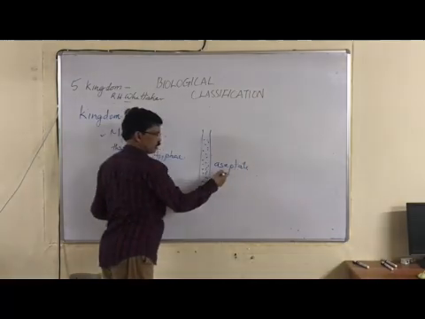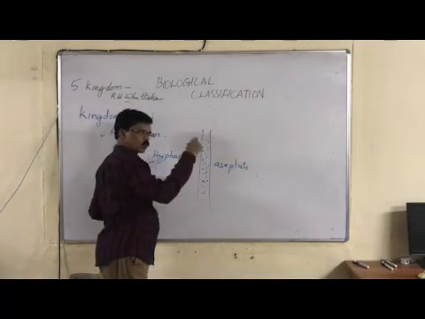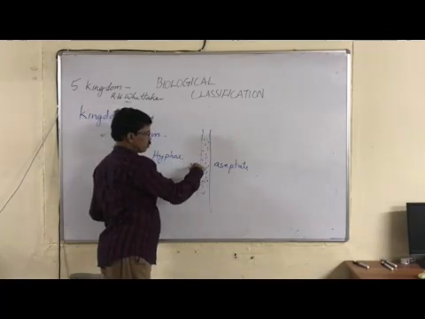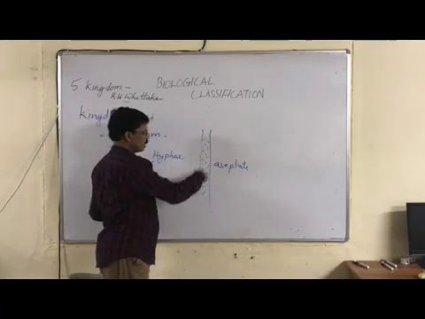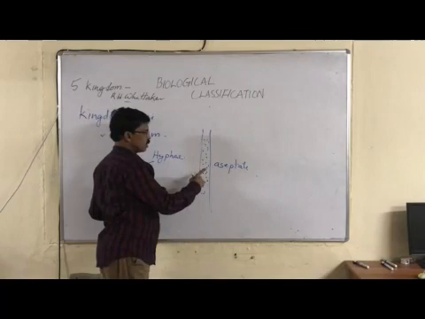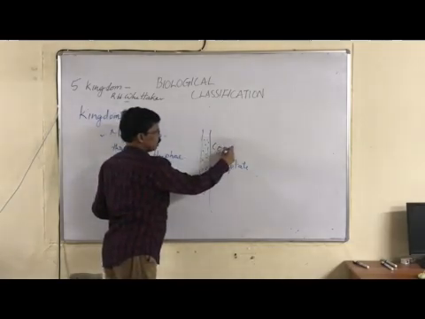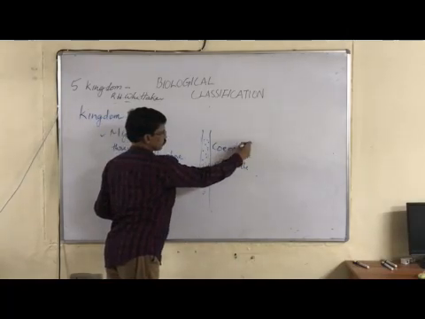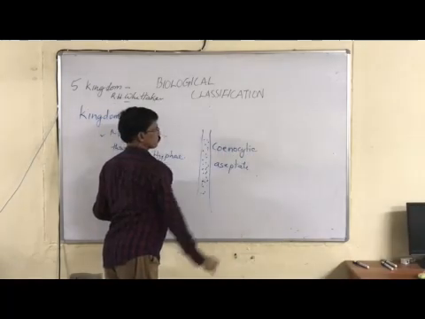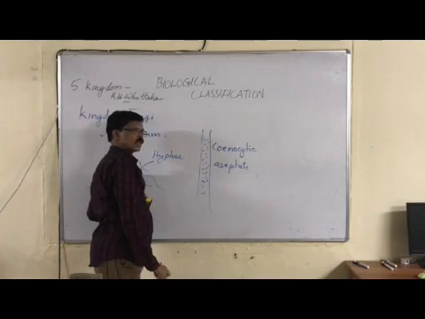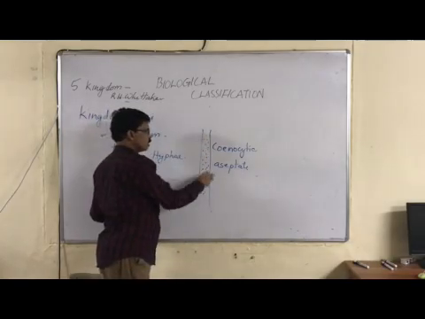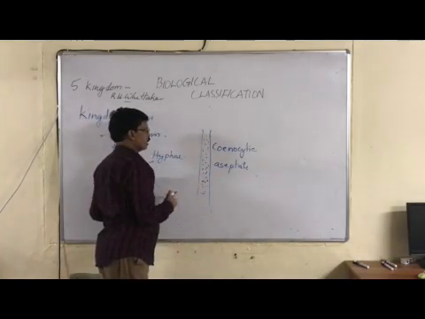Septum means cross-wall. Aseptate means without a cross-wall. So there is no cross-wall, and it is multinucleate. Such an aseptate hypha is called cenocytic hyphae. So what is cenocytic hyphae? Aseptate multinucleate hyphae. That is one type of hyphae.